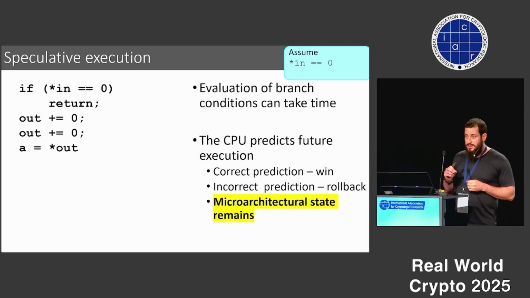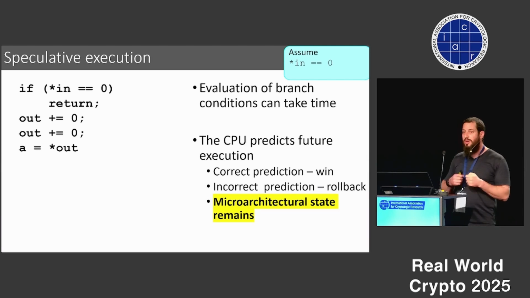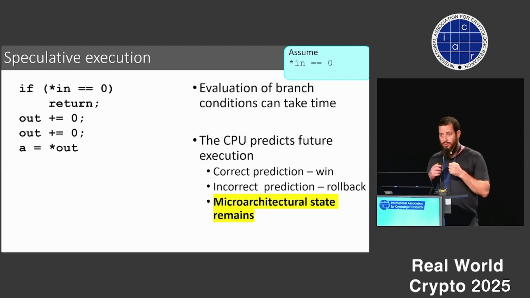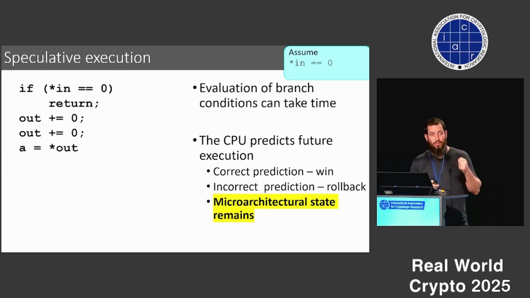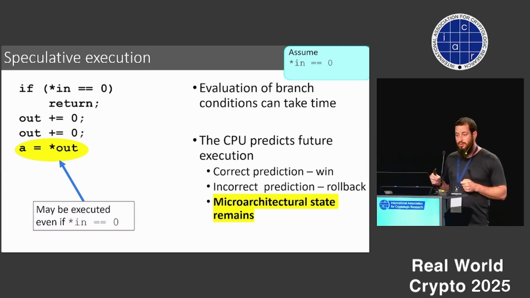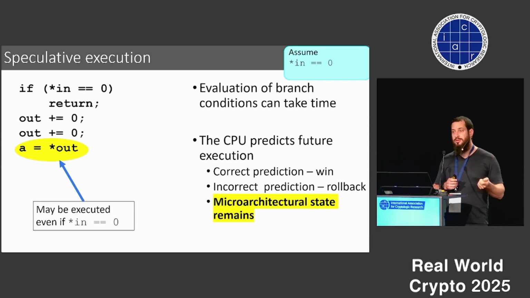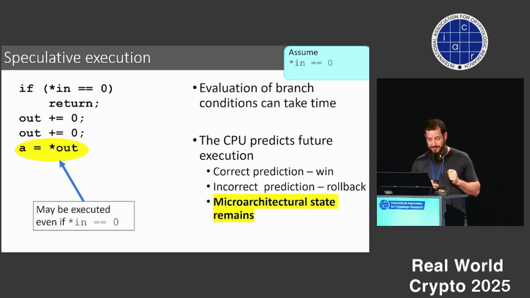However, the note is that although architecturally, if we mispredict it, we're going to roll back all of the values of the register and the CPU state, the microarchitectural state still remains. We don't roll back this state, including whatever changes were done to the state of the microarchitectural cache. So even if input is equal to 0, this line of code can still be executed speculatively. And this means that the value of the output address will be turned into true.